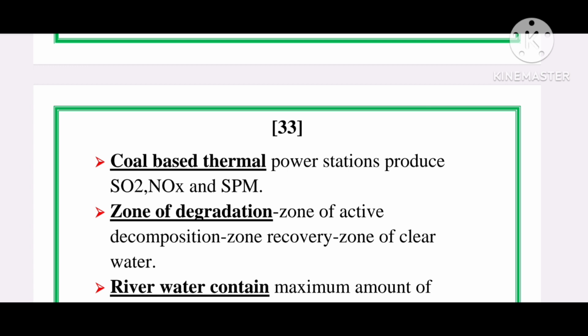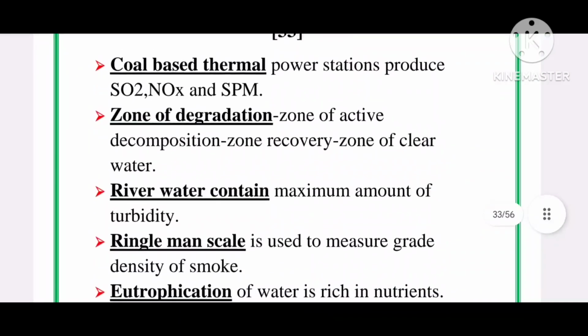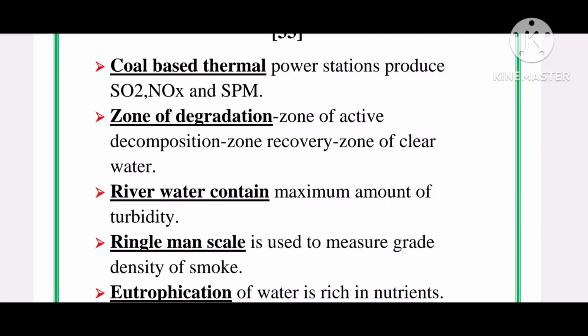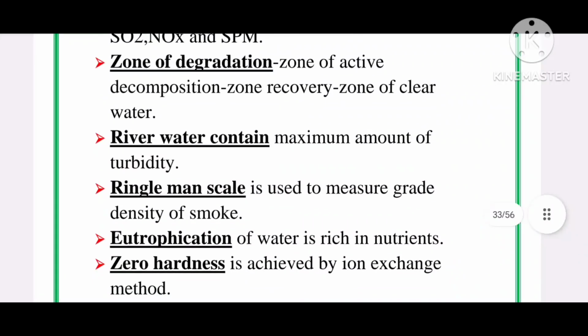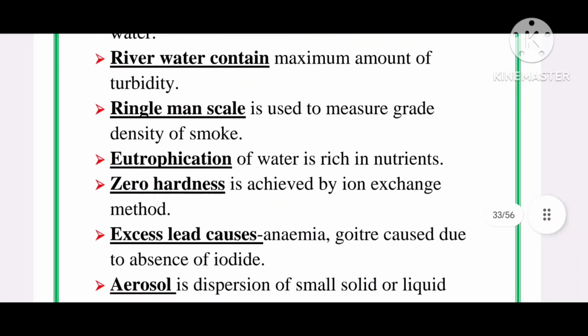Okay, next, river water contains maximum amount of turbidity. Then Ringelmann scale is used to measure grade density of smoke. Then eutrophication of water is rich in nutrients. Then zero hardness is achieved by ion exchange method.